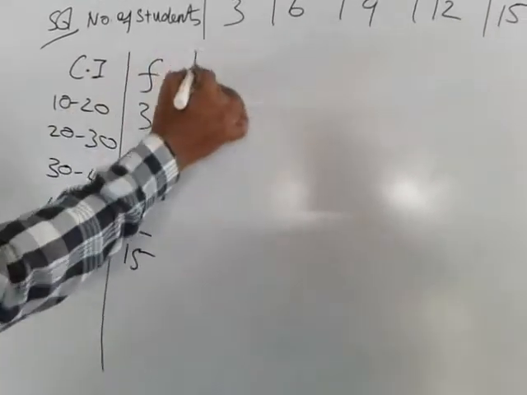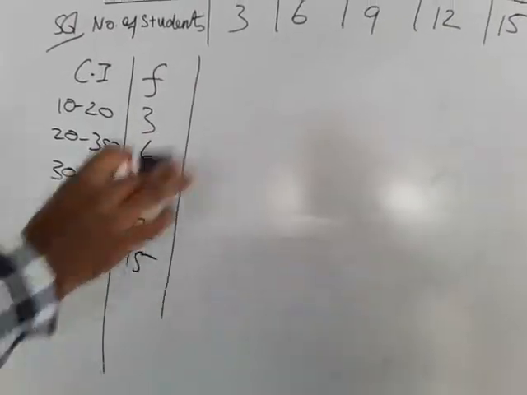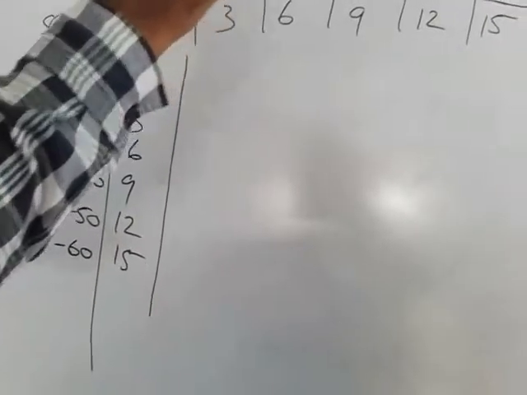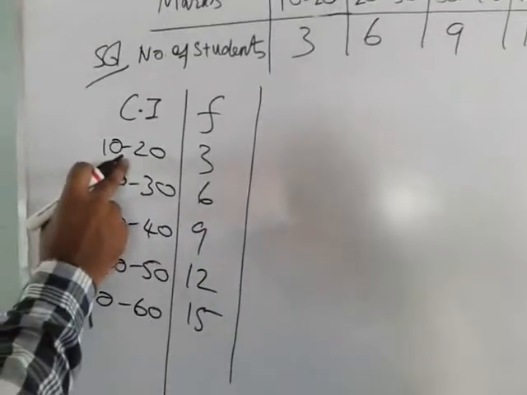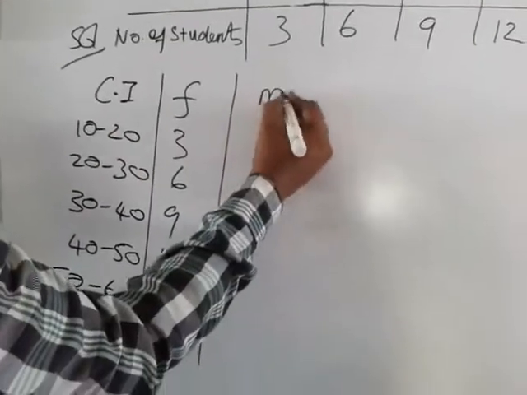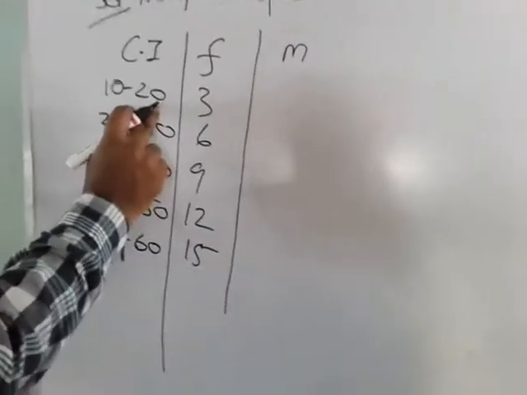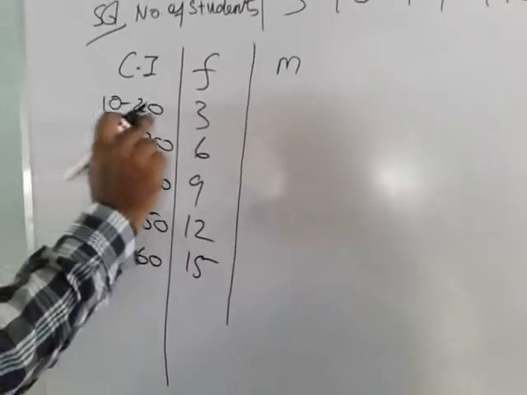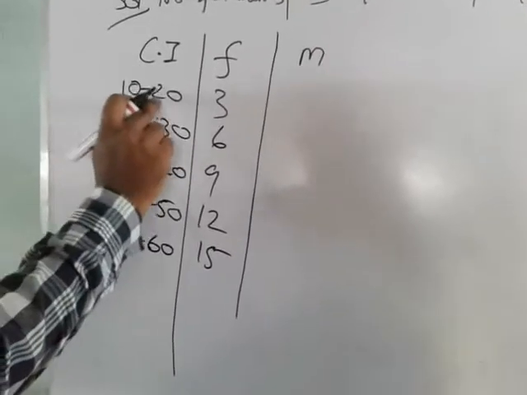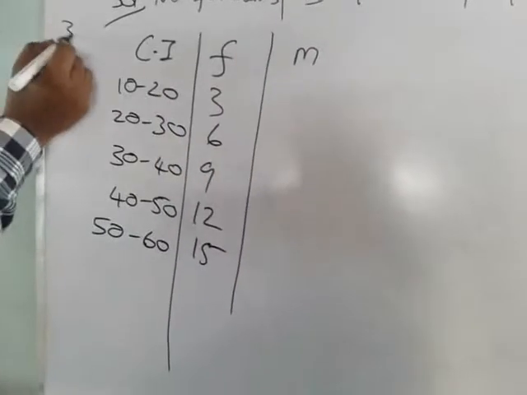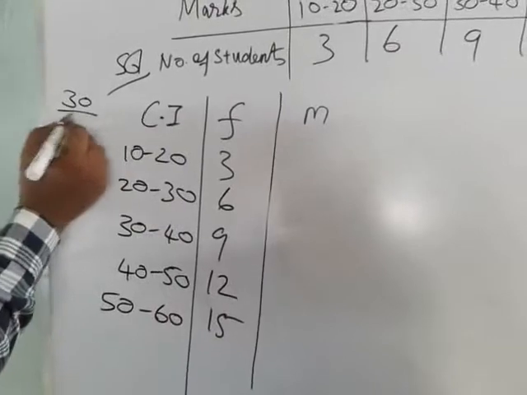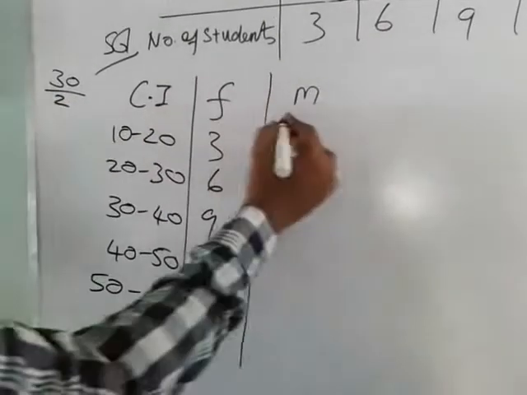Now first what do you do? In the formula f into log m, from the class interval you find the mid value, that is m. So m is nothing but the mid value of the class interval. How to find this? Just add these two values. If you add 10 plus 20 we get 30. After adding, divided by 2, don't forget divided by 2, that is 15.